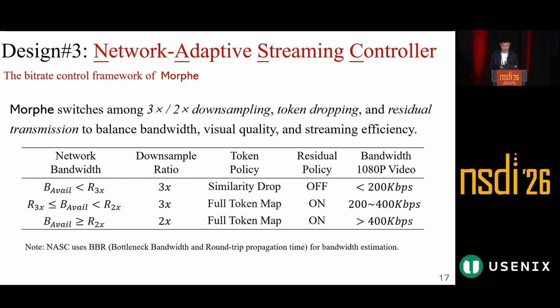The third module is the network adaptive streaming controller. This controller estimates bandwidth with BBR. When the bandwidth is very low, Morphe uses 3 times downsample mode, drops unimportant tokens, and turns off residues. When bandwidth is better, it sends more tokens and some residues. When the bandwidth is high enough, it switches to 2 times downsample mode for better quality. This is how Morphe maintains the online balance between bandwidth, quality, and smooth playback.